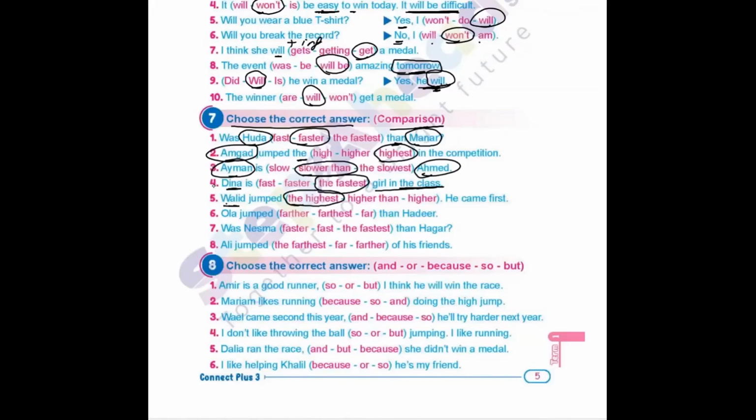Ola jumped farther, farthest, or far than Hadir. So the comparison is between two, Ola and Hadir. So it will be er and than, already mentioned here. Farther. Was Nisma faster or fast or the fastest than Hagar?